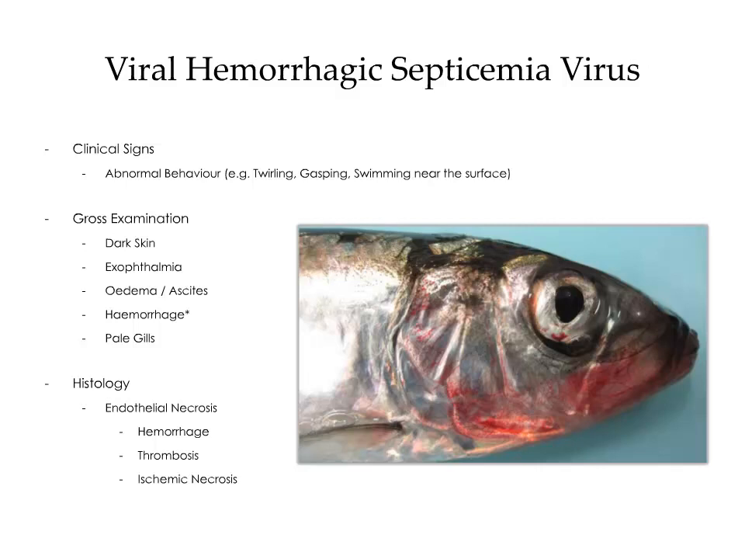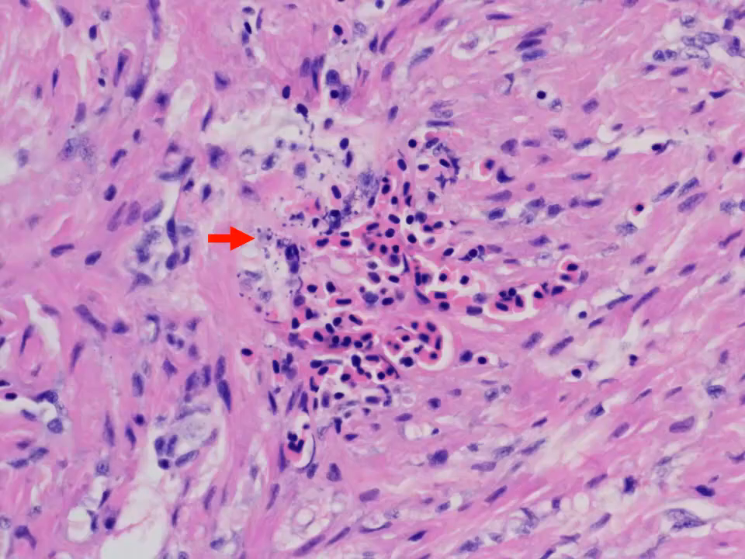Histologically, you'll see generalized endothelial necrosis with associated hemorrhage, thrombosis, and ischemic necrosis of the affected tissue. This is a histological section of the heart. You'll notice that there is an aggregate of karyorectic debris along the junction between the compact and spongy ventricle. This is consistent with endothelial necrosis, with associated hemorrhage and myocellular degeneration.